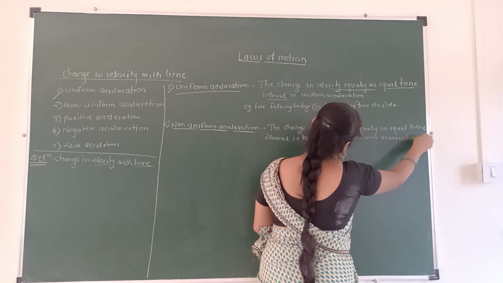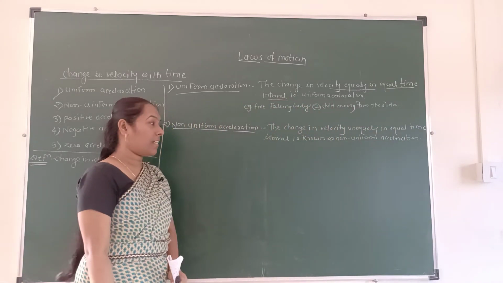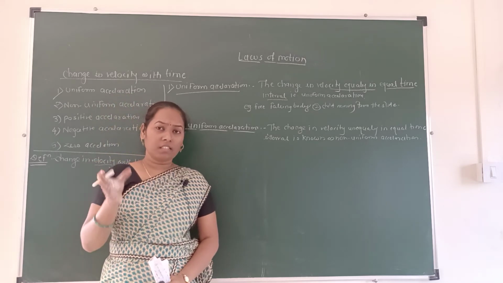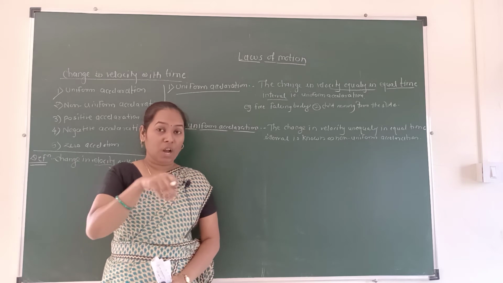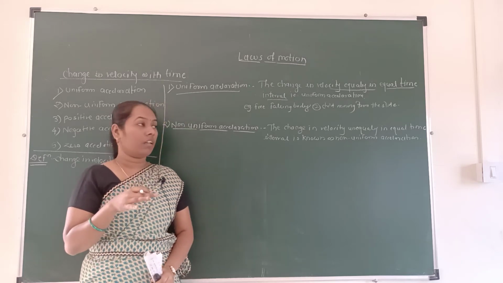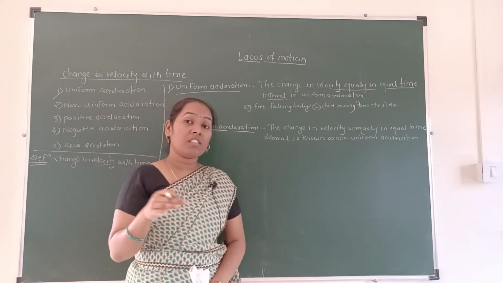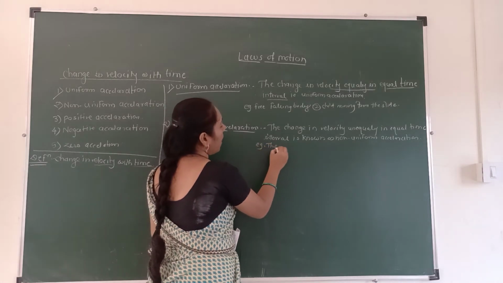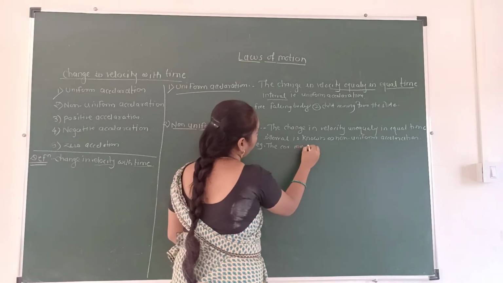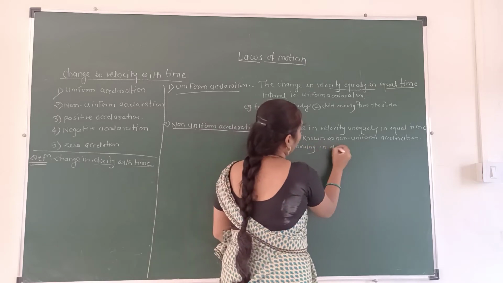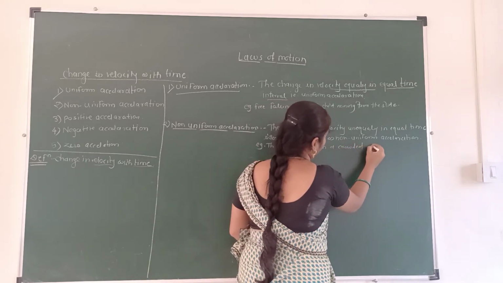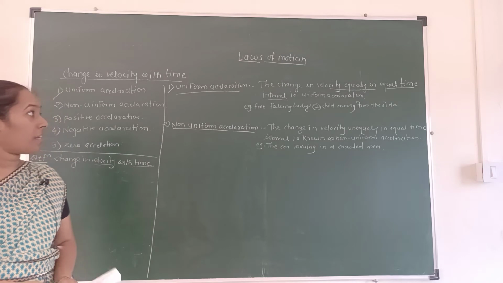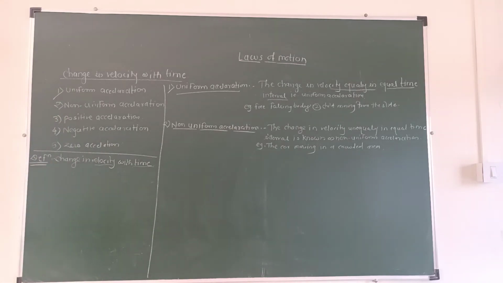What is the example of non-uniform acceleration? A car moving in a crowded area. The time interval is equal, but the velocity of that car is not equal. The velocity changes unequally. Therefore, we can write the example of a car moving in a crowded area. These are two types of acceleration: the first one is uniform acceleration and the second one is non-uniform acceleration.